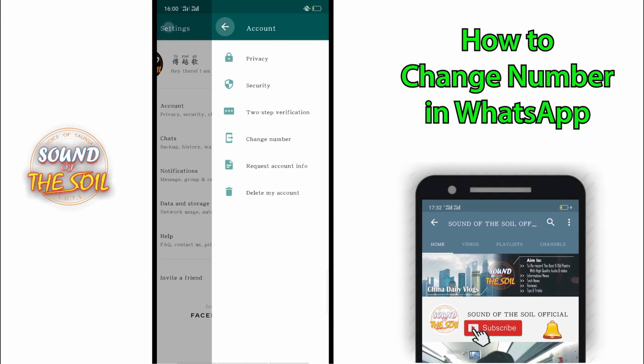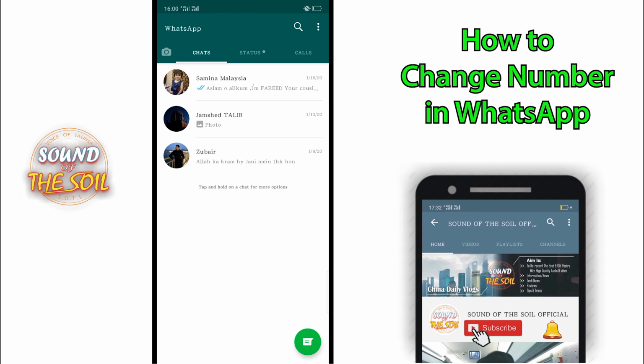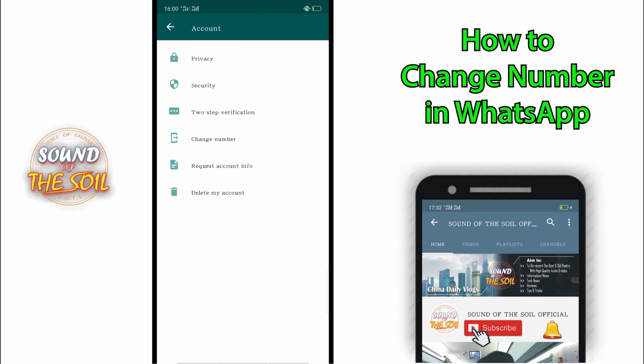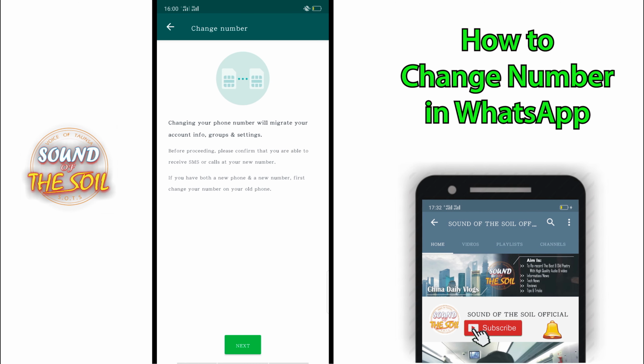Here you can see, you can open all this by pressing these three dots and clicking Settings. Here we can press on Account. You can see the fourth one is Change number. Changing your phone number will migrate your account information, groups and settings. Before proceeding, please confirm that you are able to receive SMS or calls at your new number. If you have both a new phone and a new number, first change your number on your old phone.